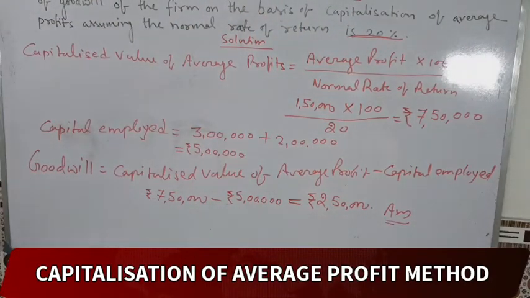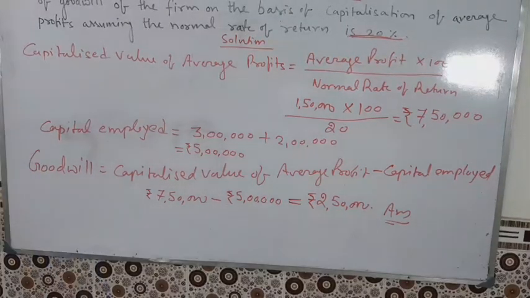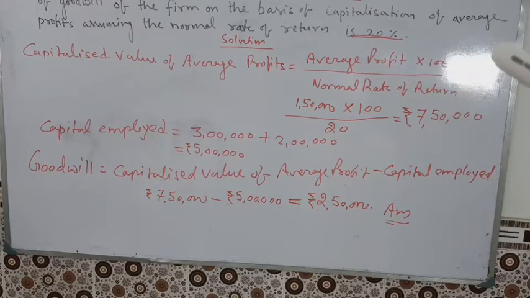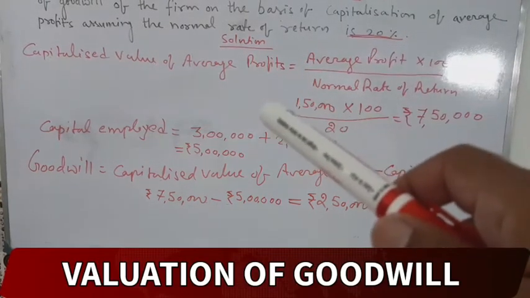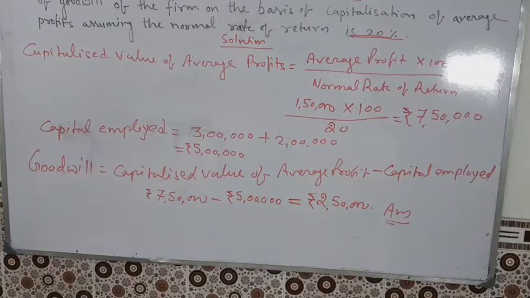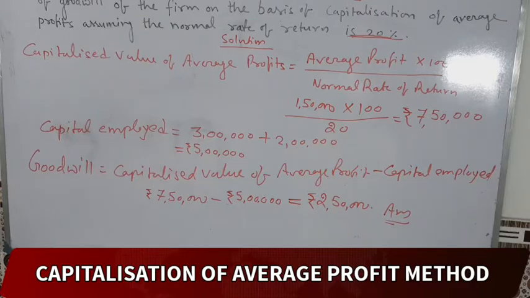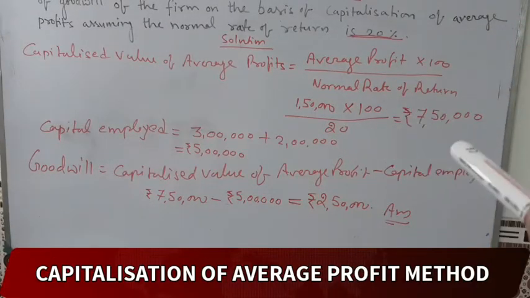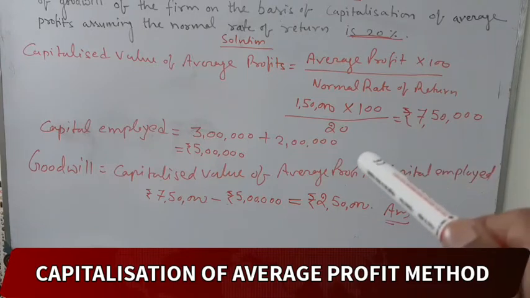Try to understand again; I am going to discuss it once more. Capitalized value of average profit is equal to average profit into 100 divided by normal rate of return. In the last video I already discussed it.